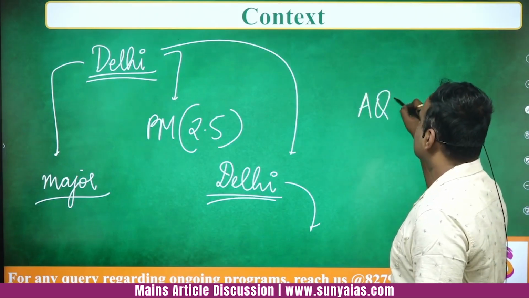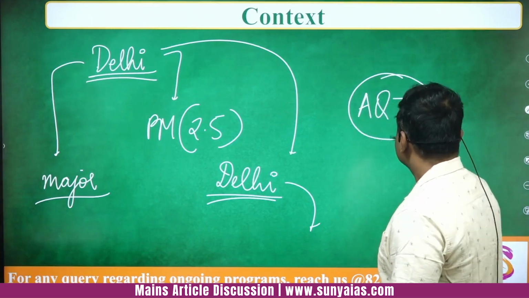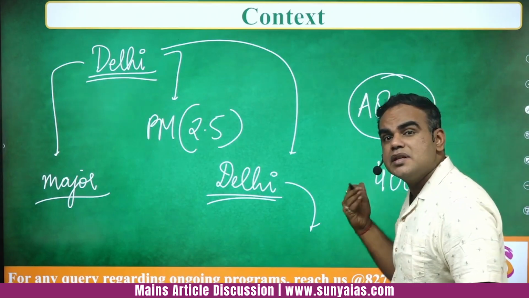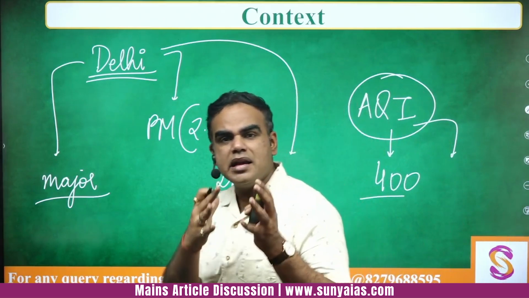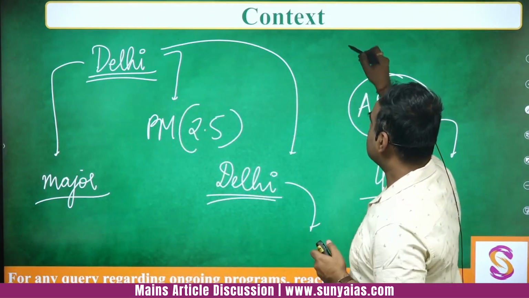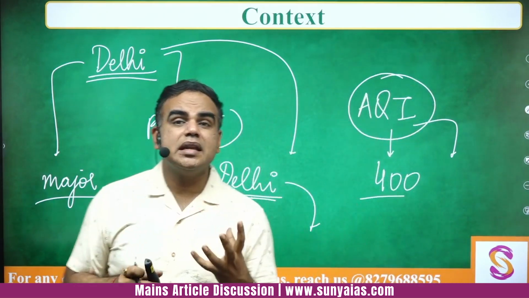Second, the air quality index, and I'll show you some other facts related to it, often in many parts of Delhi surpassed the severe or emergency category, 400, in some cases 500, 600, many times in November and also in December. So this shows that yes, this has become a serious problem.